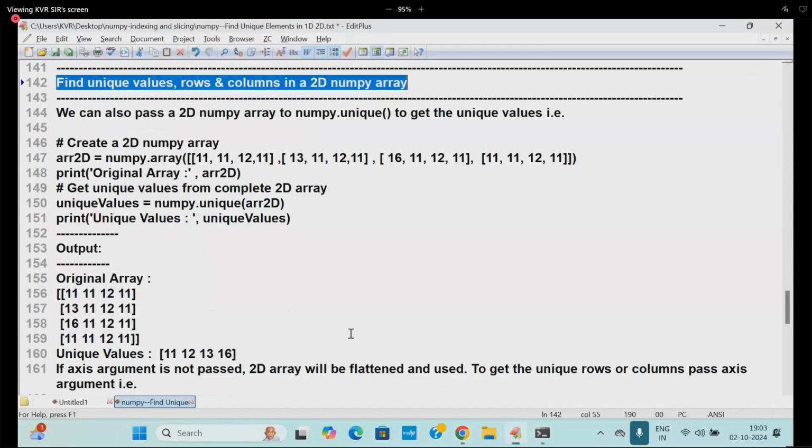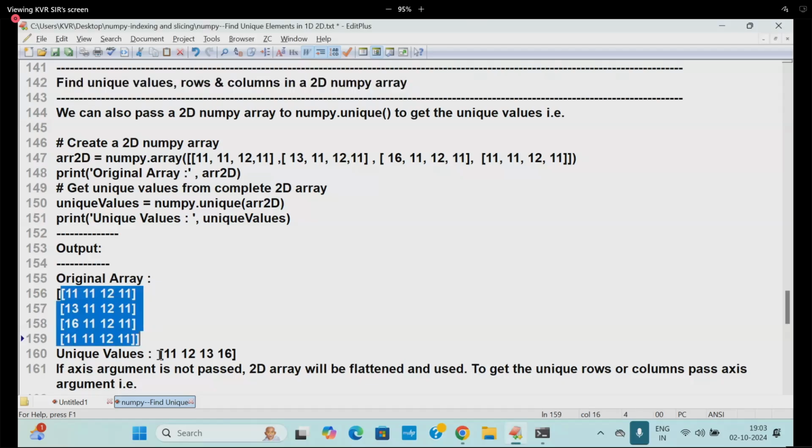Next, a little important. Now I'm passing axis. So this was the overall matrix unique elements we were finding. Now I want to find the row-wise unique elements. Tell me now, first one will come or not? Yes. Second one will come or not? Come on, already 11 is there now. Again it is coming.